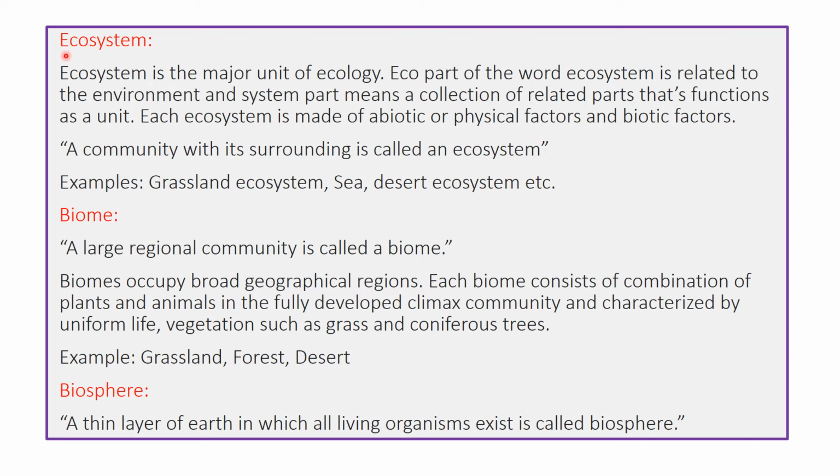The next term is ecosystem. Ecosystem is the major unit of ecology. The word ecosystem has two parts. The eco part is related to the environment, and the system part means a collection of related parts that functions as a unit. It means in an ecosystem, living organisms stay together and work in such a manner that the whole community works as a unit. Here in this unit, each living organism performs its particular job.